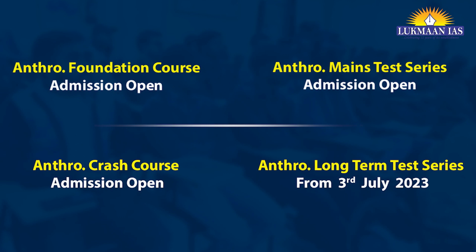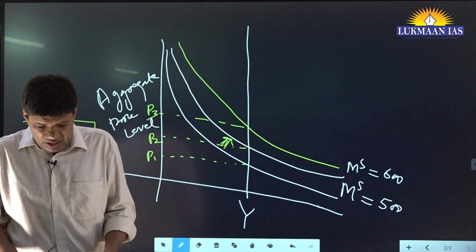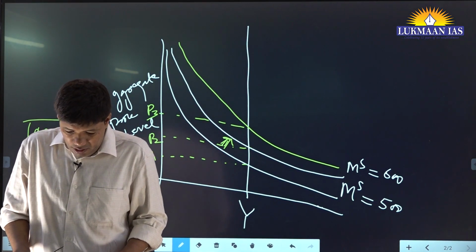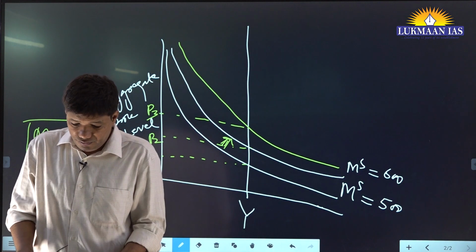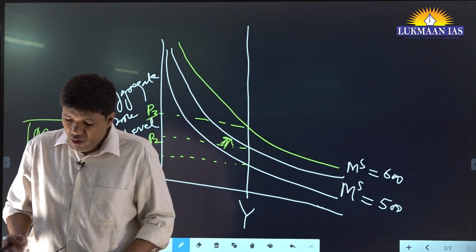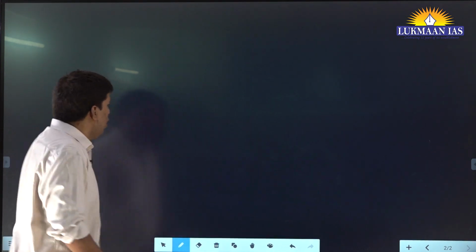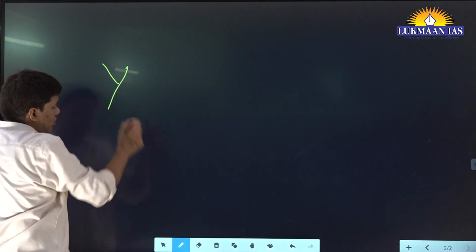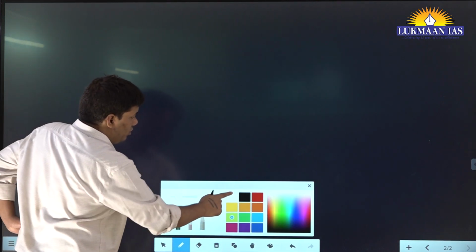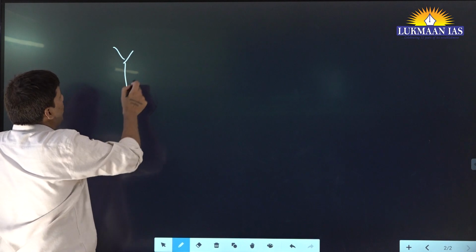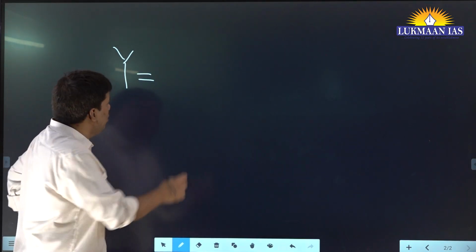Any problem? Okay. Now, given this background, we will see the influence of fiscal policy on output. Now, what is output? Output is given by two methods: expenditure method and income method.